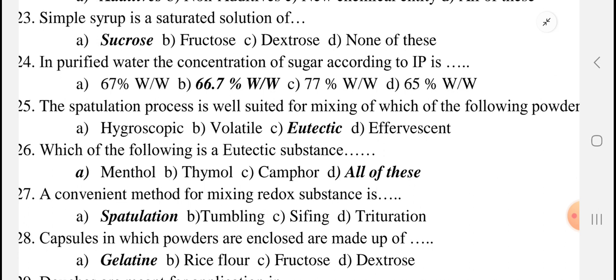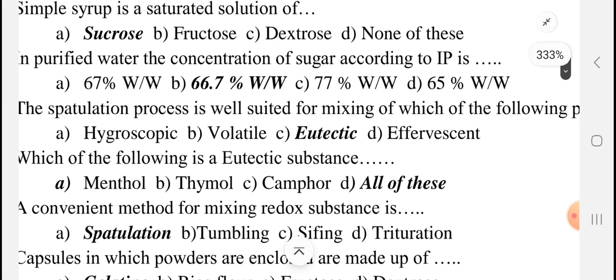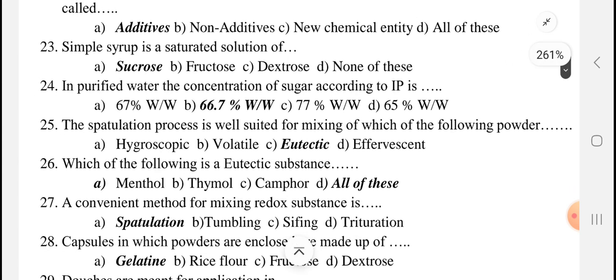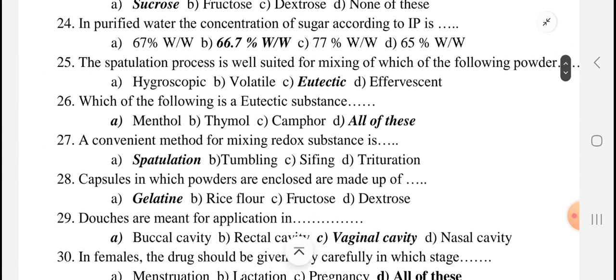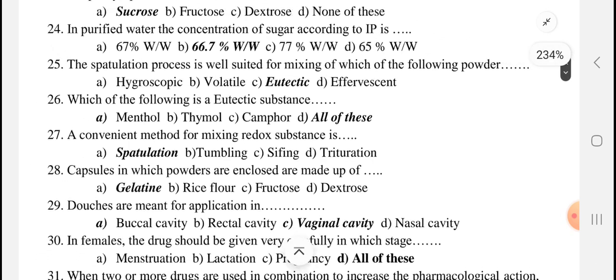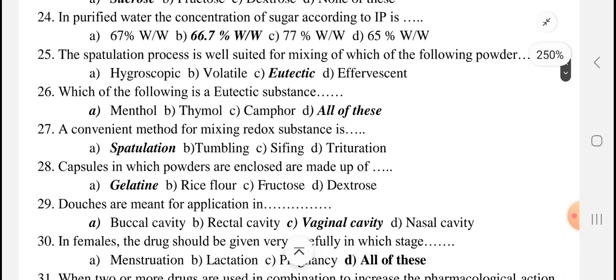Then now see, in purified water, the concentration of sugar according to IP is 66.7% weight by weight.